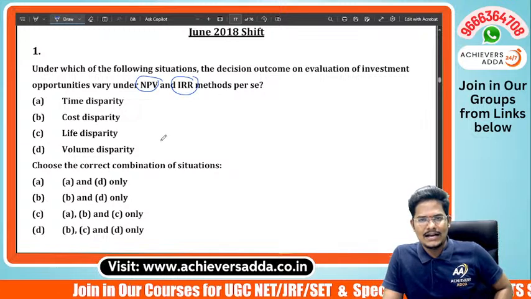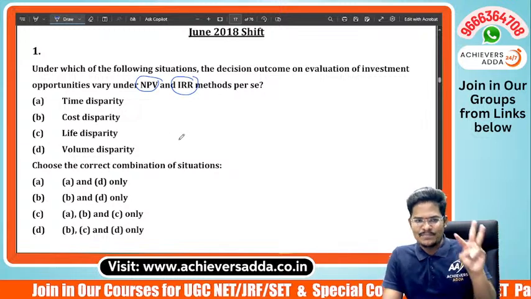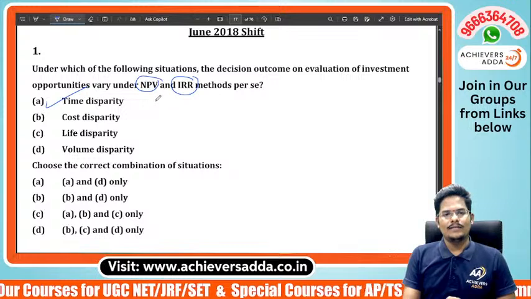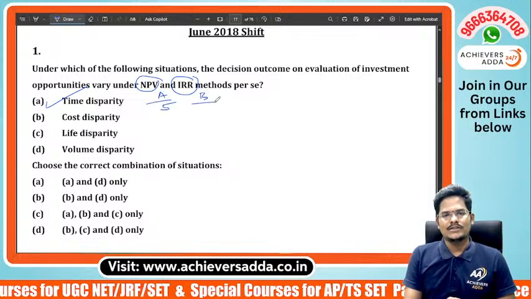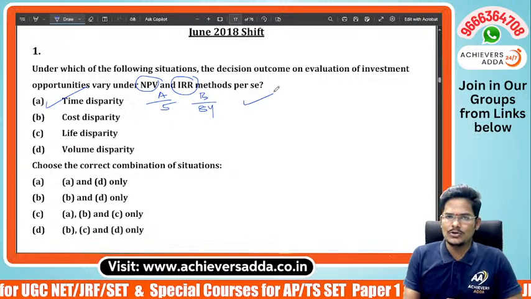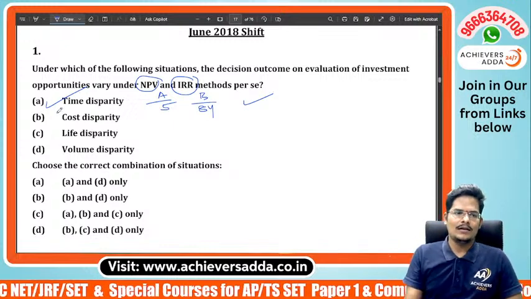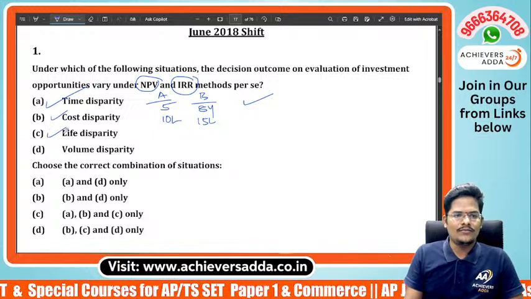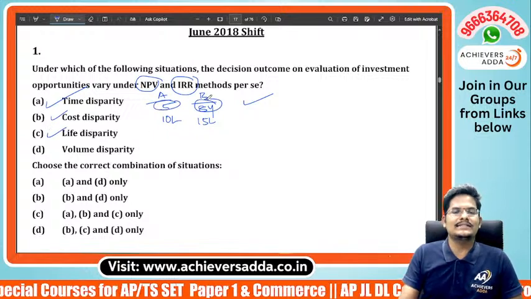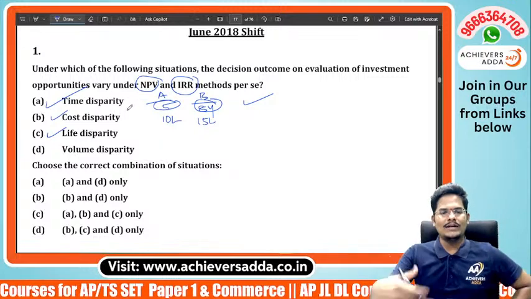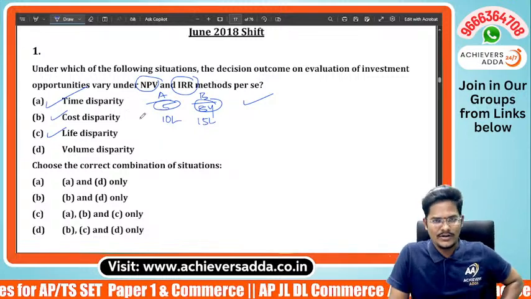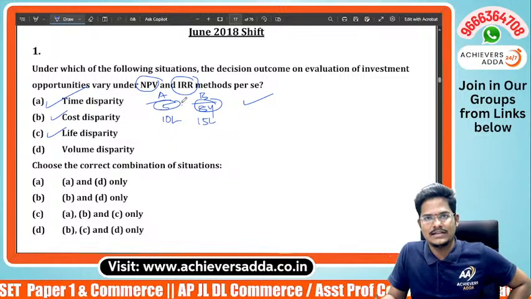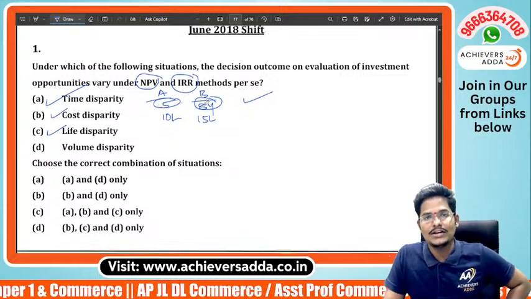Between NPV and IRR, 3 disparities will be there. One is time disparity, which means project life cycle. A project may be 5 years, B project may be 8 years. So due to this also the result may change in NPV and IRR. Cost, this may be 10 lakhs, this may be 15 lakh project cost. Life is nothing but here 5 years and 8 years life of the project. Time disparity means how many years the project is going to be there, and whether cash inflow is going to be there per year, or per month, or per 3 years, or a lump sum. That's what time disparity.